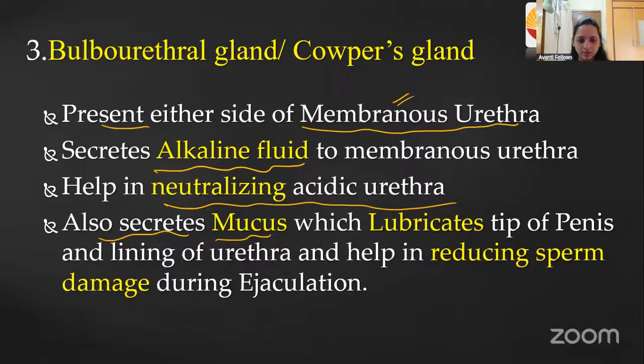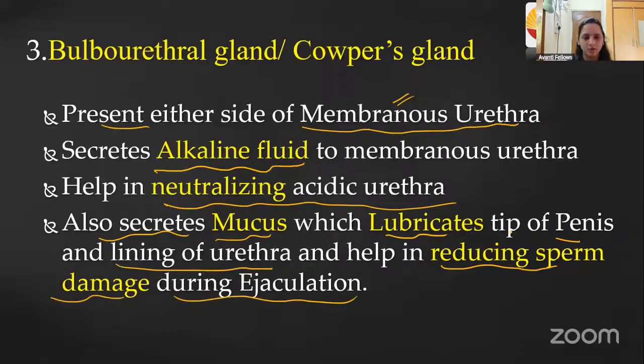It lubricates both the penis and the lining of the urethra for easy passage, reducing sperm damage during ejaculation. So this helps with lubrication during coitus.